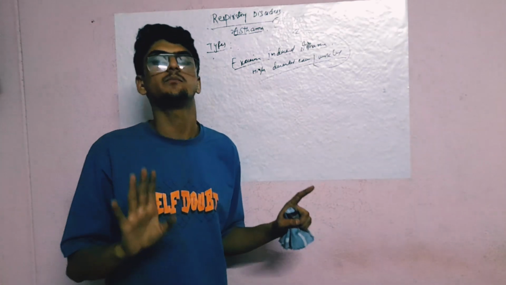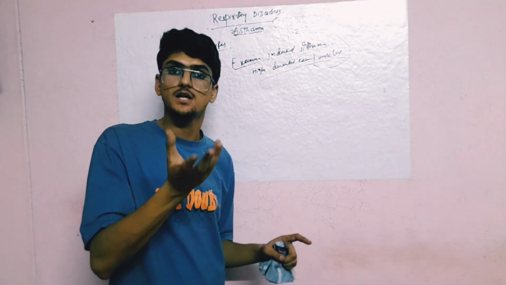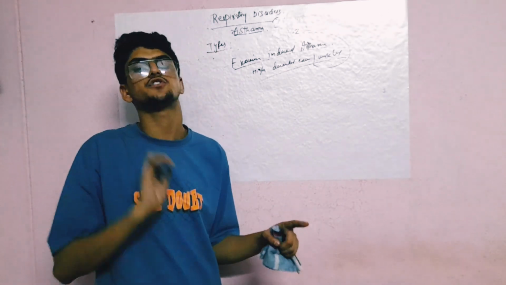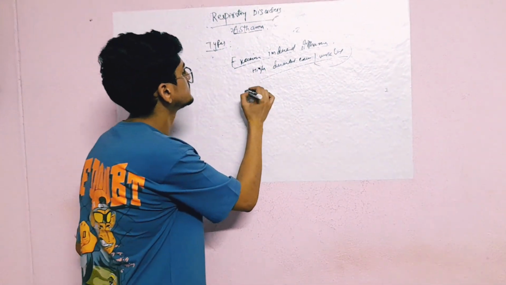The oxygen can be impure also. When you are taking more oxygen, demand is more and supply is also more, so the efficiency of our respiratory system reduces and bronchoconstriction will occur. That leads to asthma.